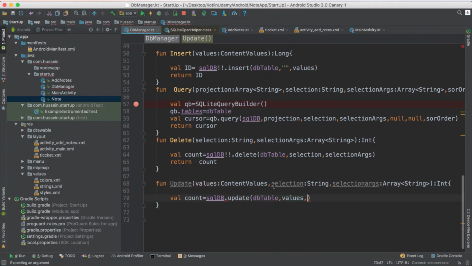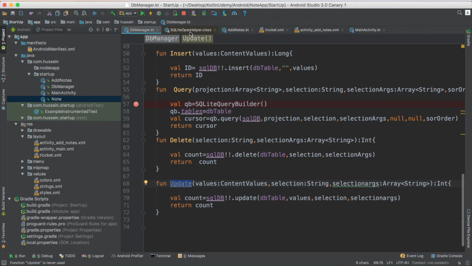Then you send the selection and the selection arguments, and then you're done. Return the count. So this is all you will do to do the update.